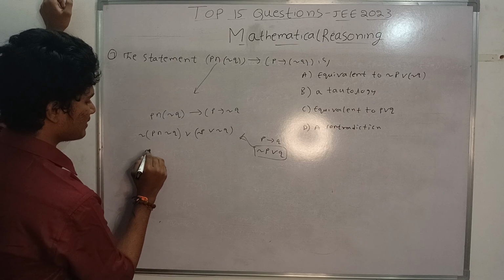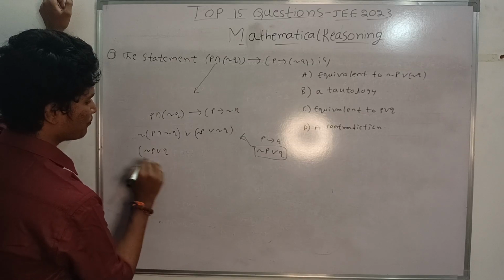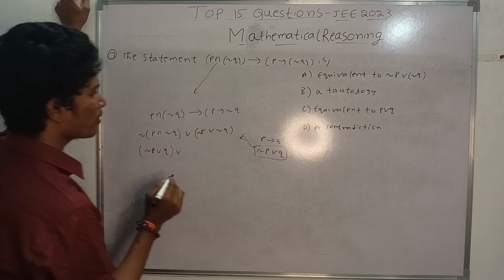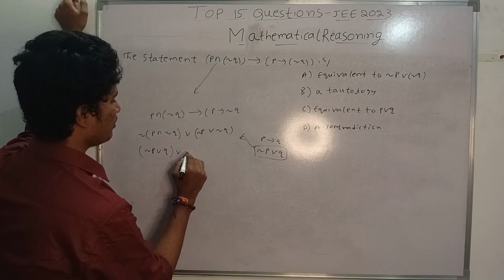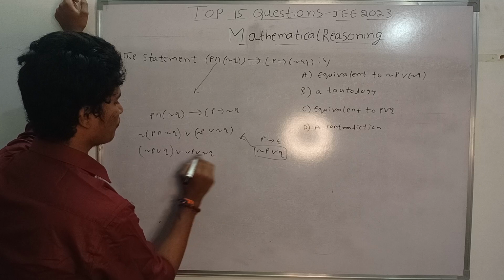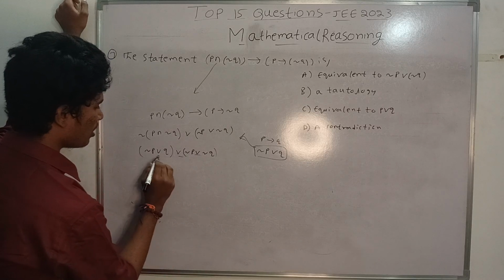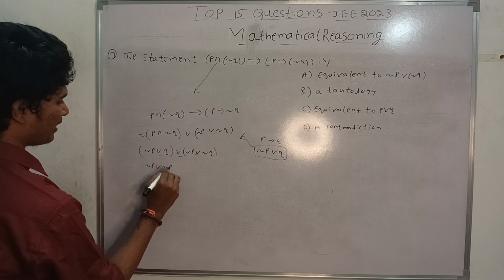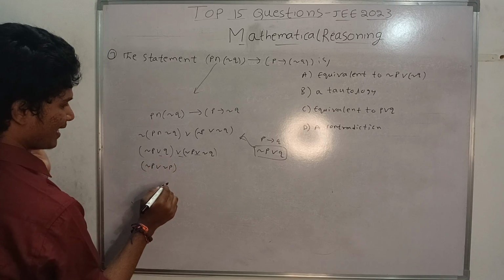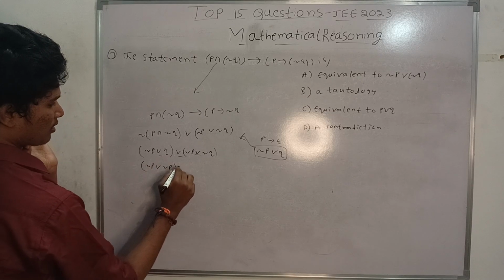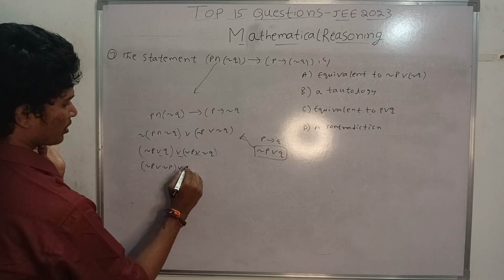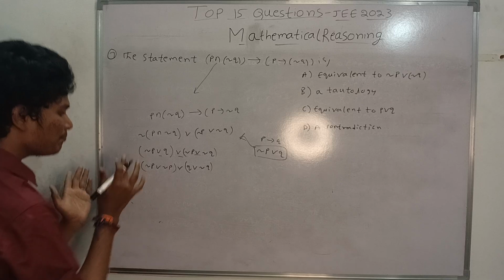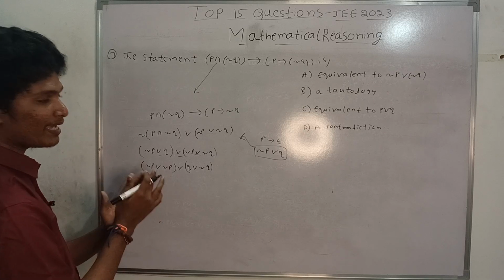So now it is negation (P and negation Q) or negation Q, which gives negation P or Q or negation Q. I can interchange these, negation P or negation P, and Q or negation Q. What is negation P or negation P?